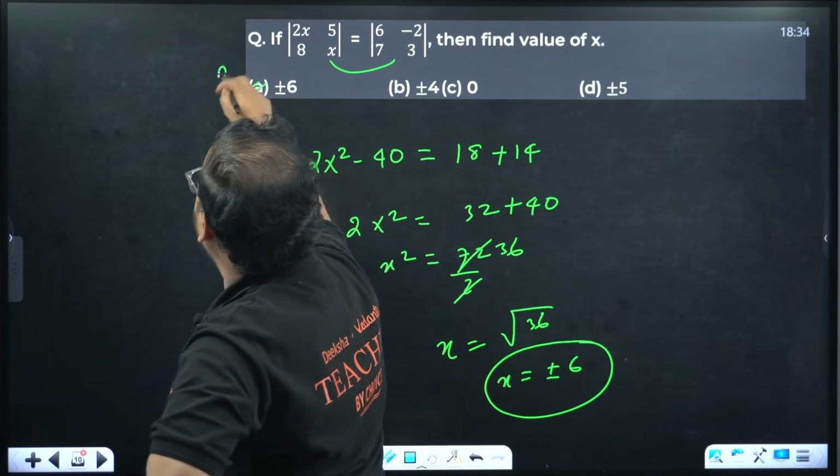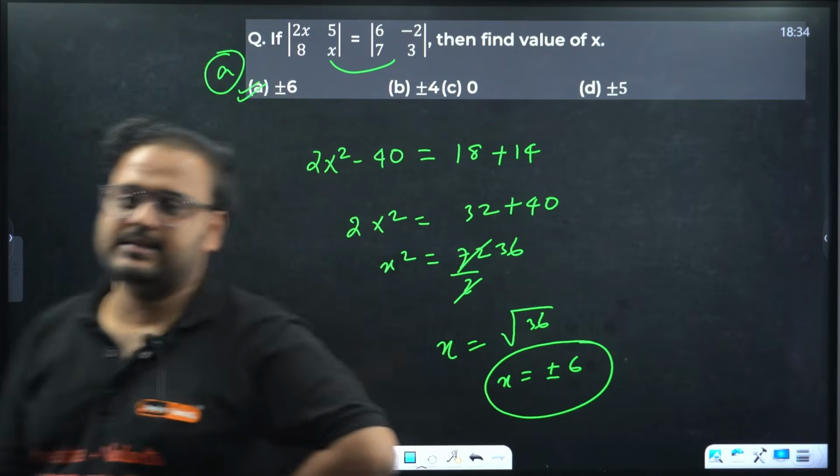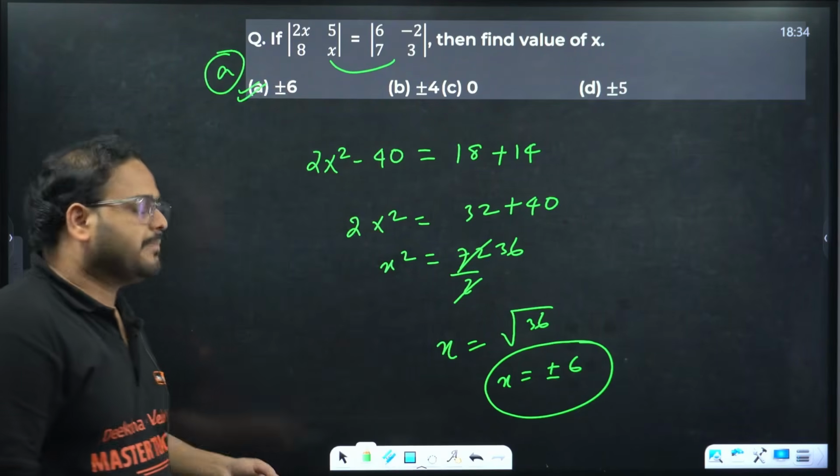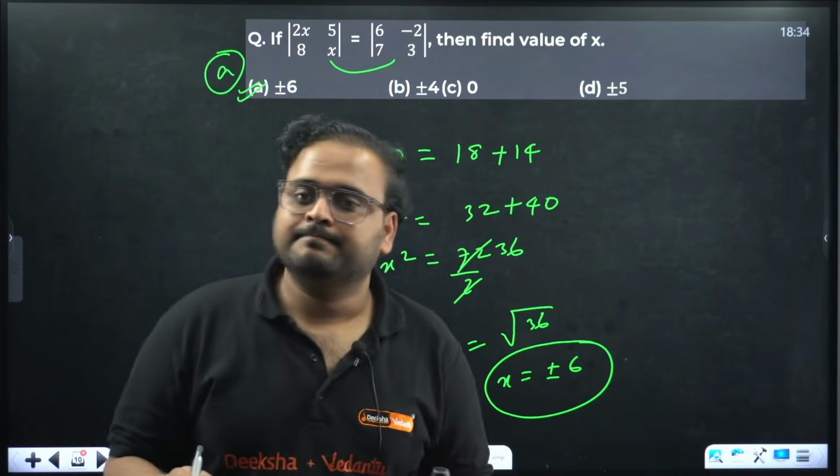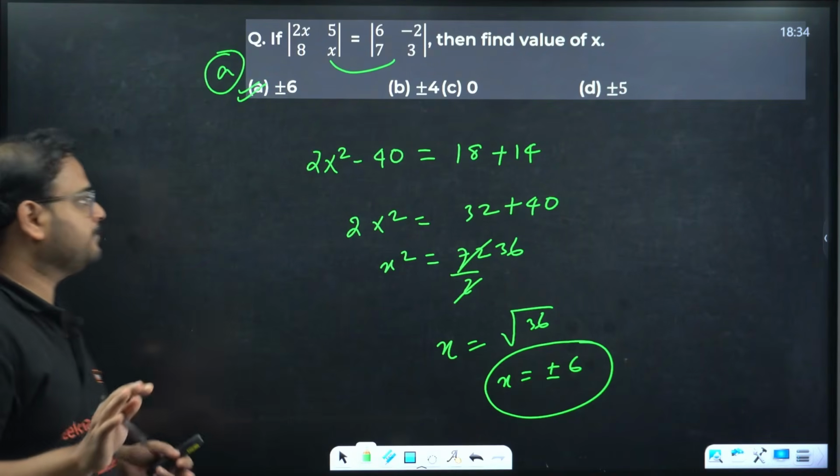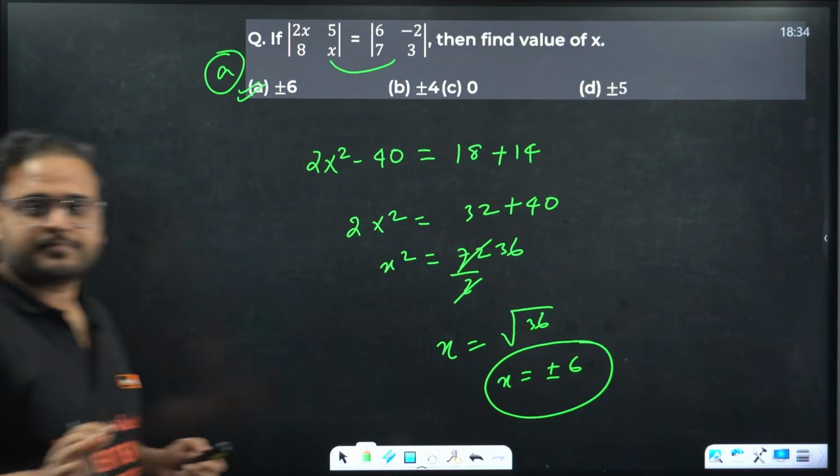What is the answer? x is plus minus 6. Makes sense? Any doubt over here? I hope not. Clear or not?